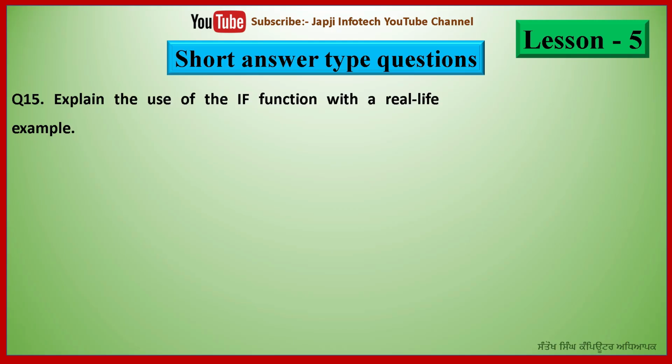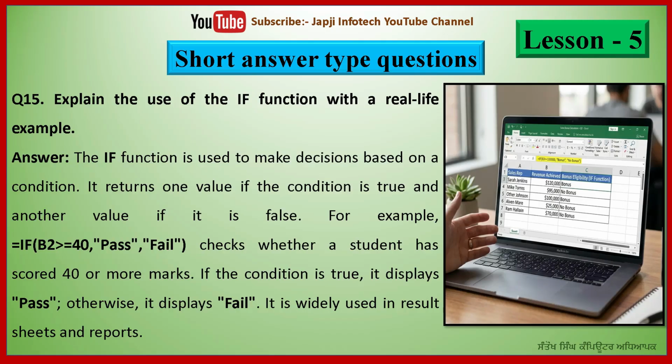So 15th question is, explain the use of the IF function with a real life example. And the answer is, the IF function is used to make decisions based on a condition. It returns one value if the condition is true and another value if it is false. For example, equal to IF(B2>=40,"Pass","Fail"). It checks whether a student has scored 40 or more marks. If the condition is true, it displays pass, otherwise it displays fail.